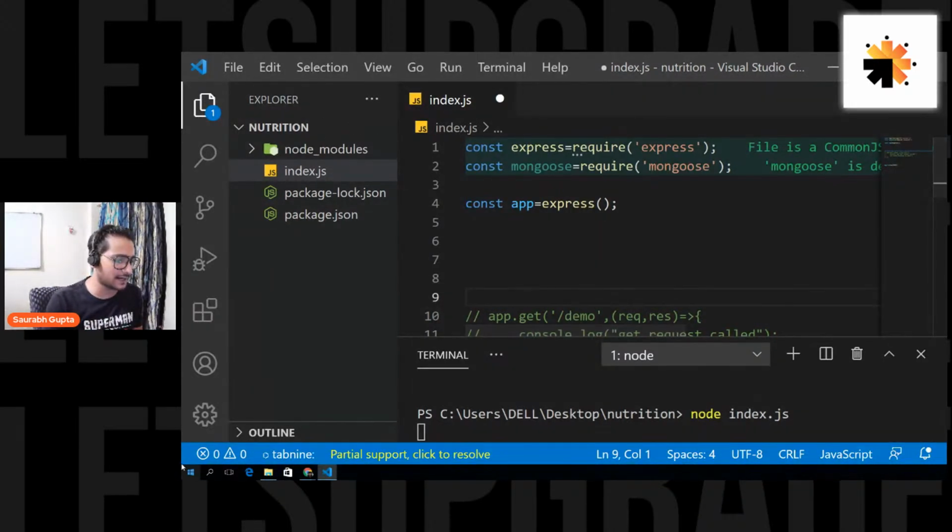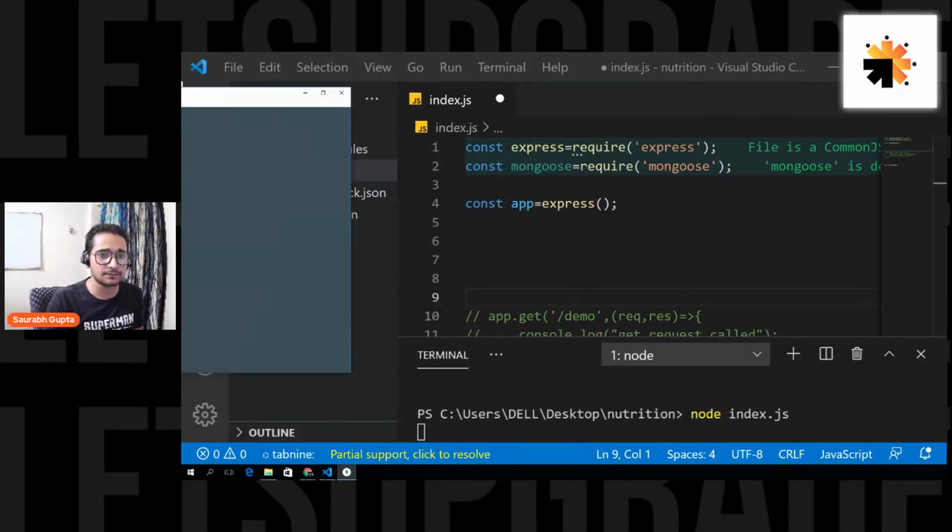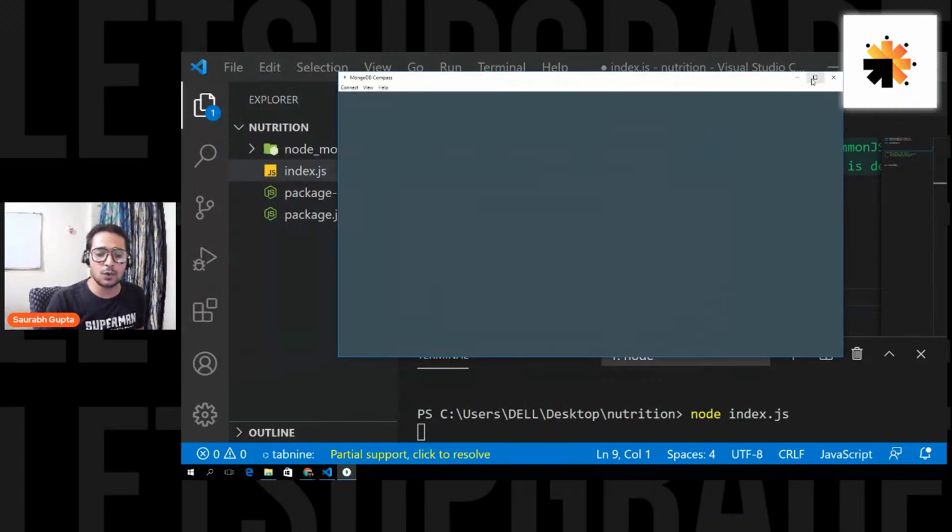So let's first open the application that we all installed, MongoDB Compass. It will just take a minute. Once you install MongoDB and Compass, this is the software you use to start with MongoDB.